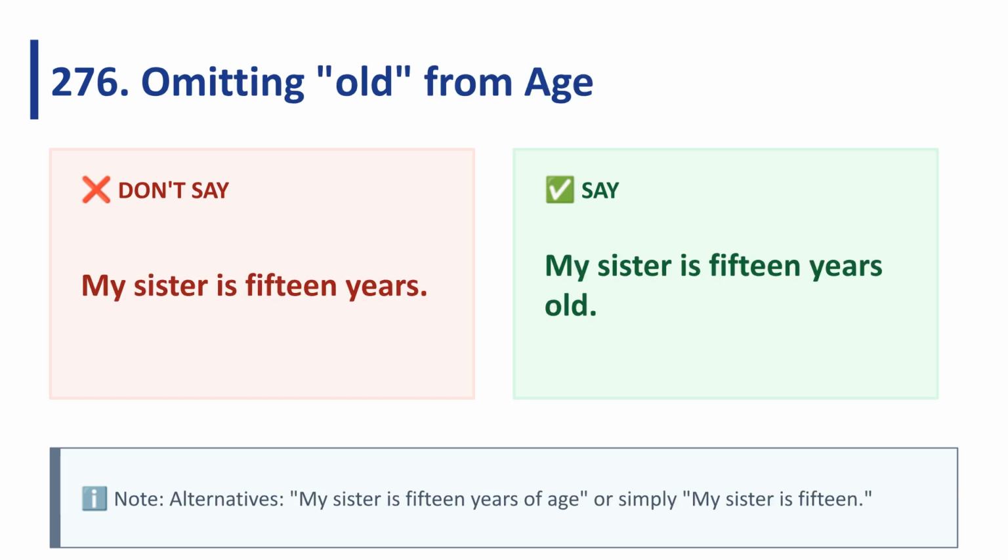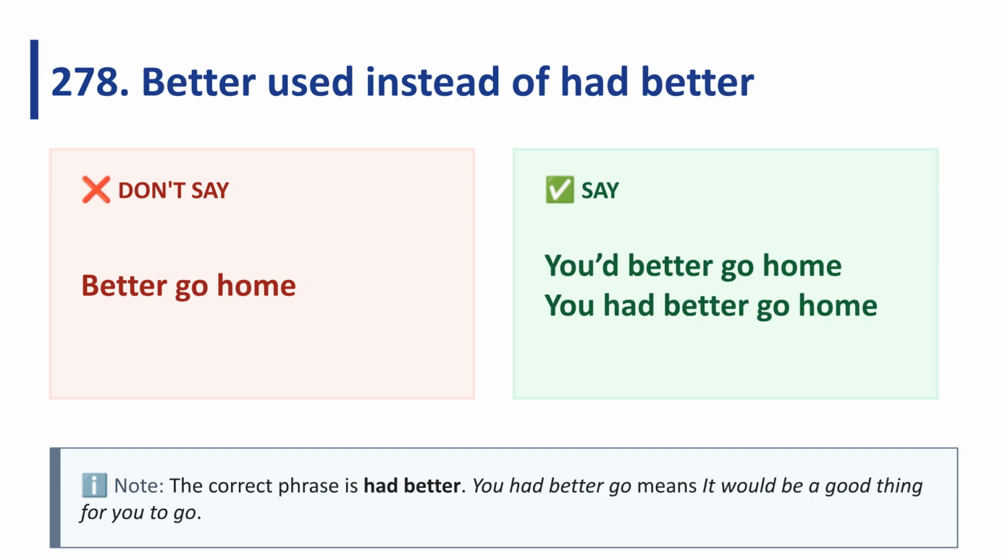When stating someone's age in years, never omit the word old. Say, my sister is 15 years old, or my sister is 15. The correct phrase is had better. Say, you'd better go home, or you had better go home.